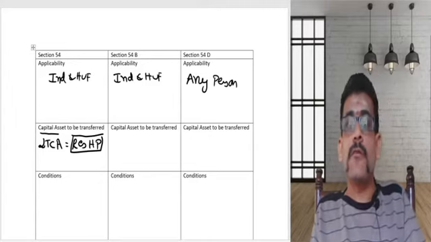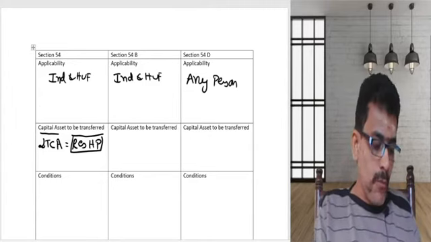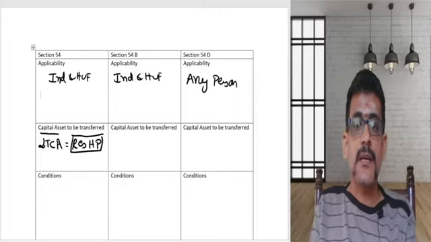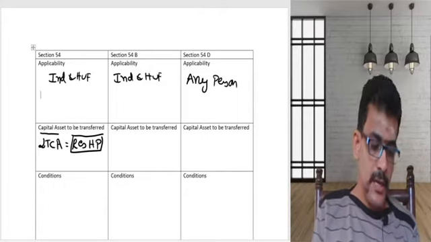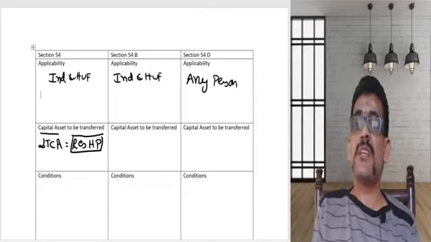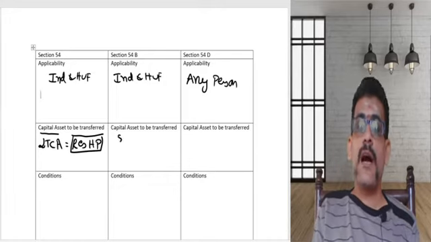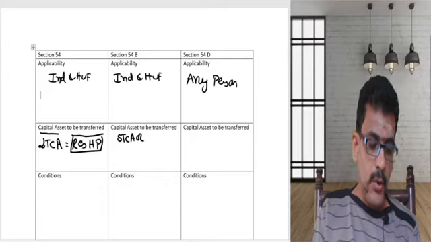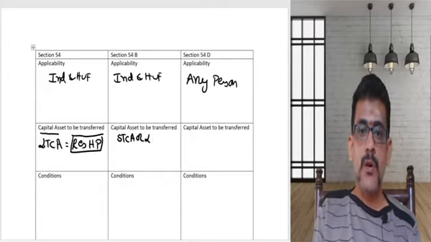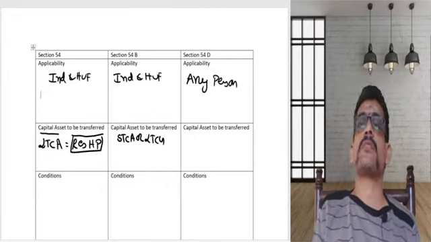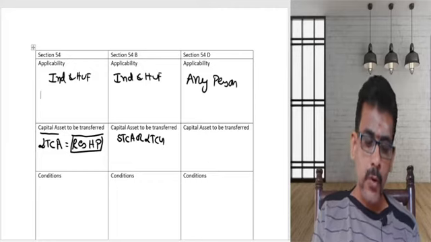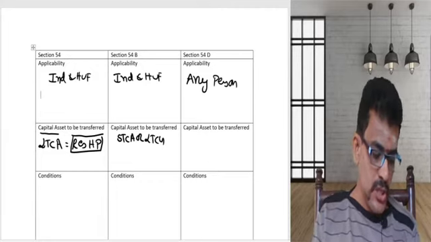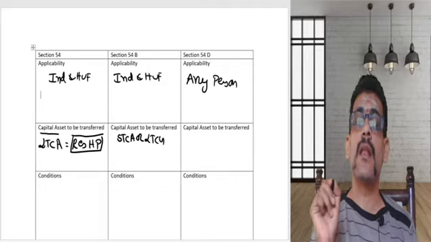Now coming to 54B. What should happen? Here 54B says that you may transfer either a short-term capital asset, or you may transfer a long-term capital asset.